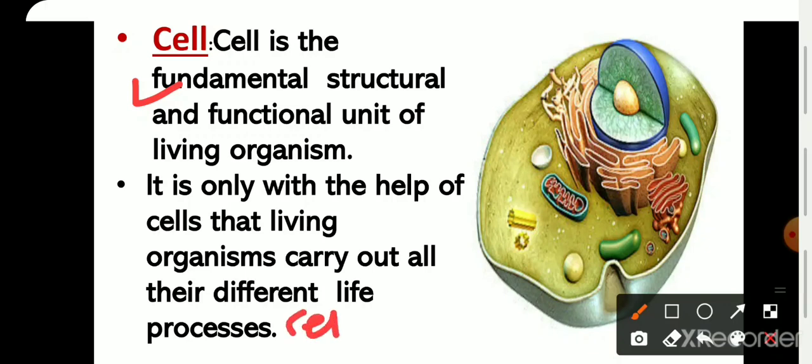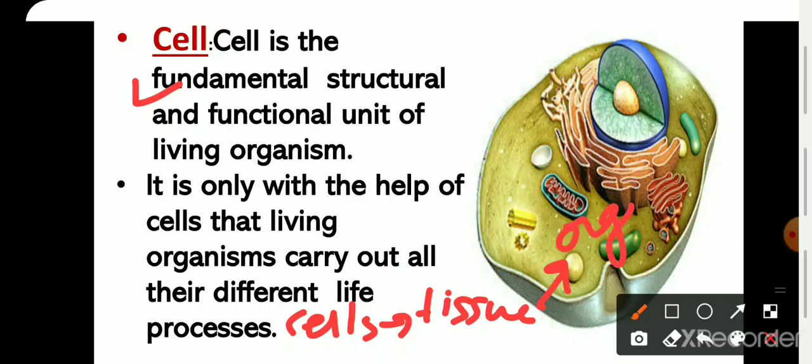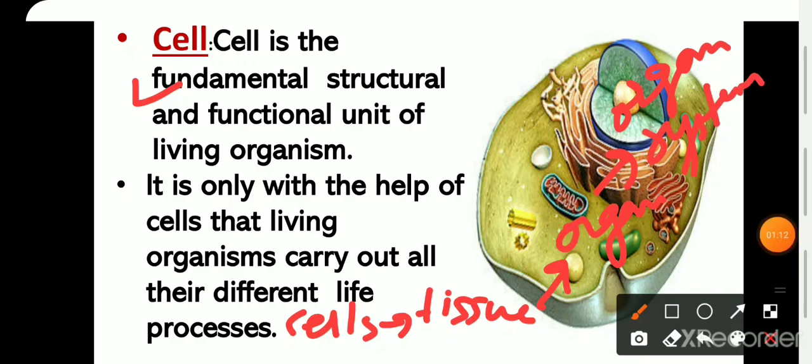When cells come together, they form tissue. When tissues come together, they form organs. And when organs come together, they form an organ system. So there are many organ systems in our body, like the respiratory system, digestive system, nervous system. All these systems are constituted of cells.